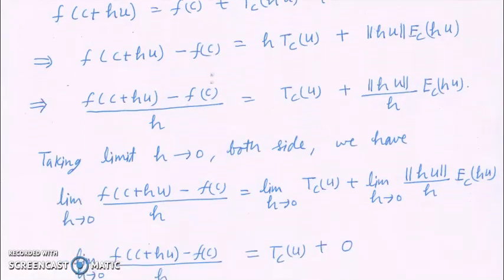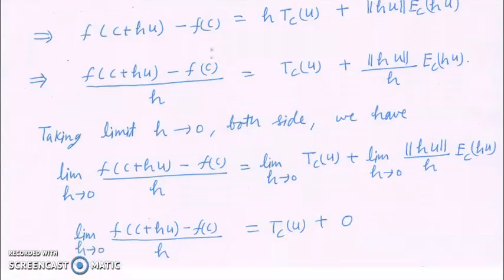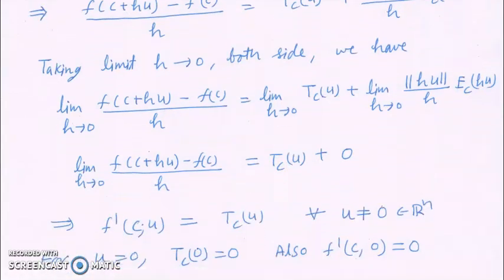So if we take the limit h going towards 0, this whole term will go towards 0, because this is a bounded thing and this is going towards 0, so the whole limit will go towards 0. Now there is no h in Tc(u), so it will remain as Tc(u). So Tc(u) is equal to the limit as h goes towards 0 of (f(c+hu) - f(c))/h. Because Tc is a linear transformation, Tc(u) is a well-defined term. So this limit exists.